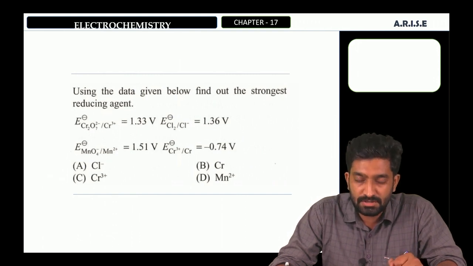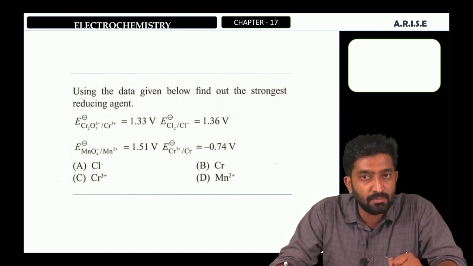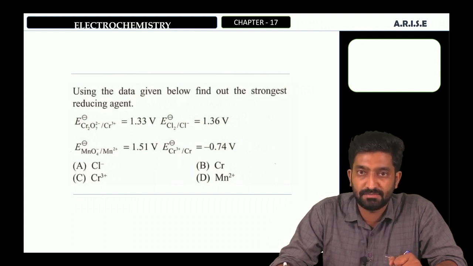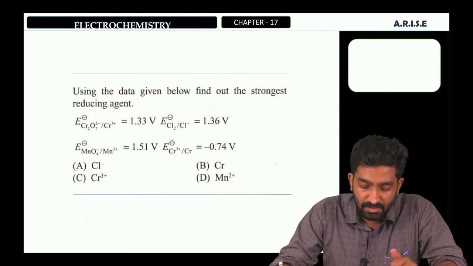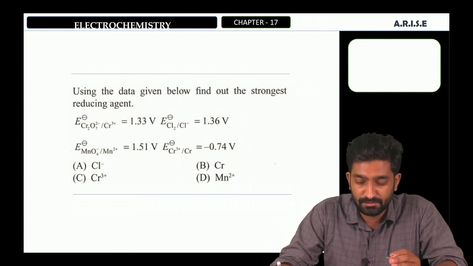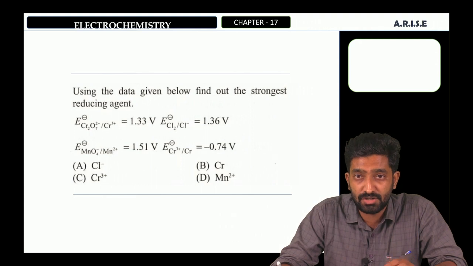The question is, using the data given below, find out the strongest reducing agent. Find out the strongest reducing agent. Okay? The reduction potential is given. The first option, it is 1.33. Second option, 1.36. Third option, 1.51. And the fourth option, it is minus 0.74 volt. Which one is the strongest reducing agent?